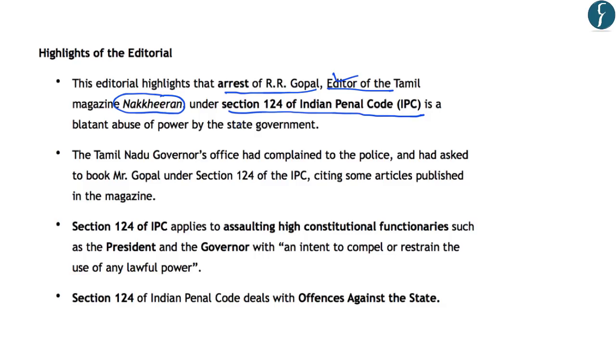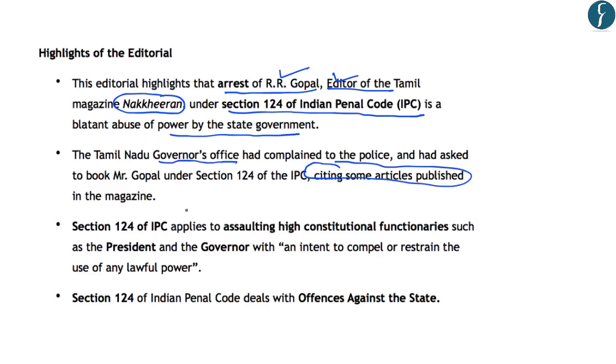So in this regard, the editorial says that the use of Section 124 of the IPC for the arrest of the editor of a Tamil magazine is a blatant abuse of power by the state government. And the editor was arrested based on a complaint filed by the Tamil Nadu Governor's office. And in this FIR, the Governor's office had cited some articles published in this magazine.